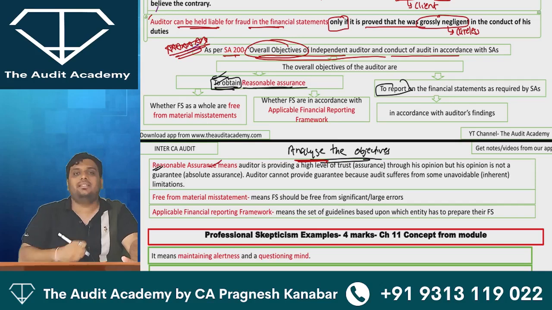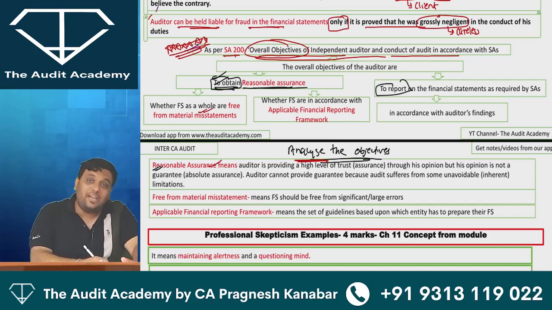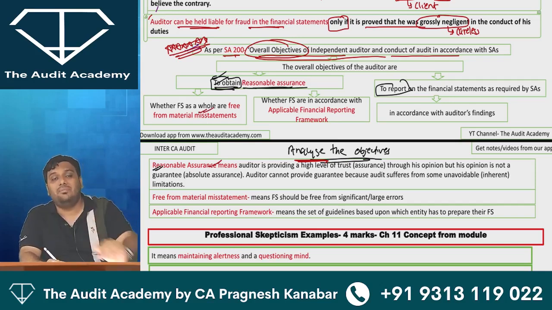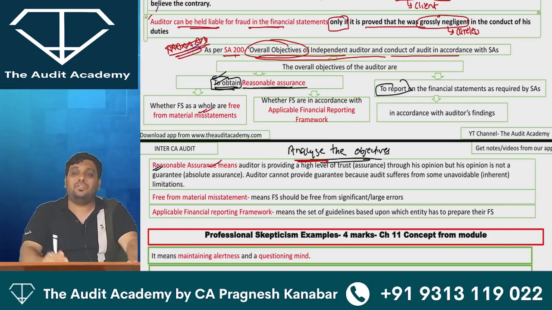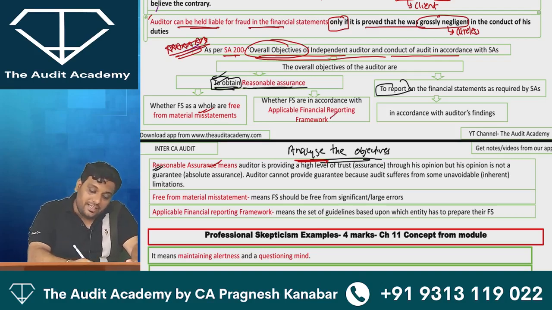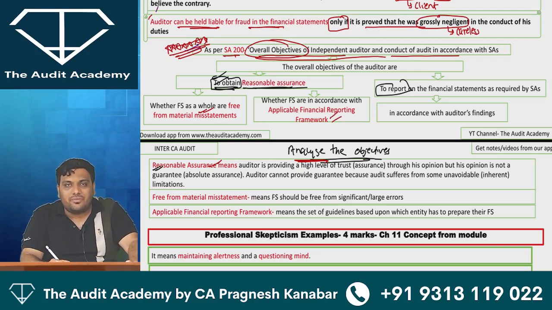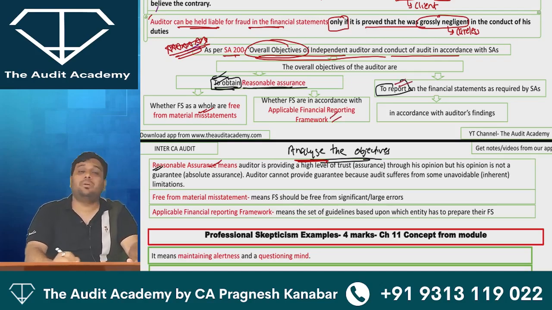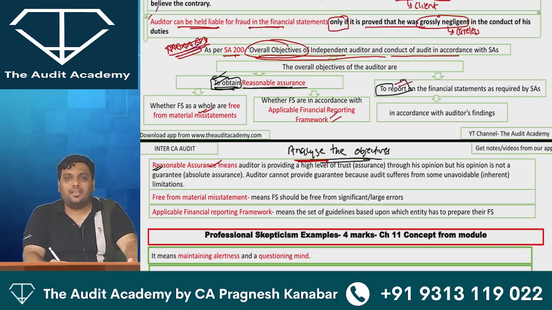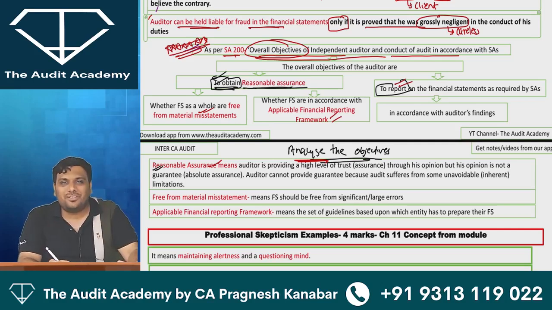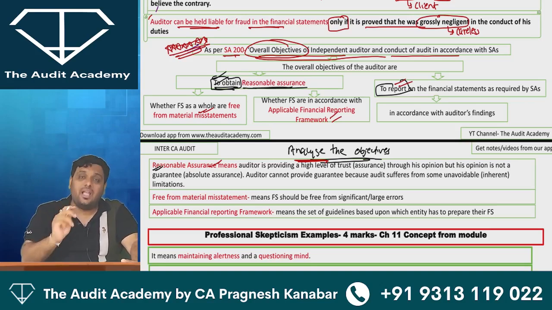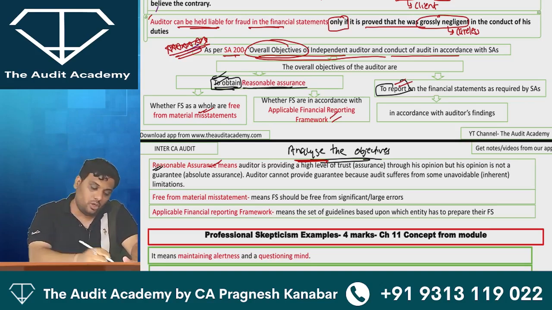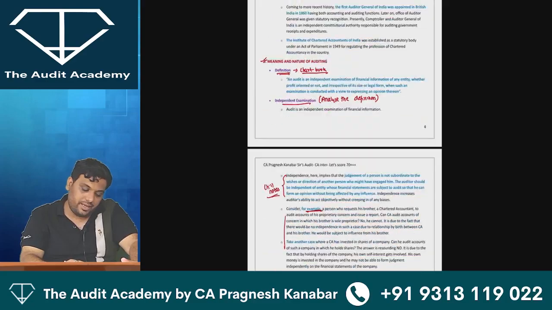You say what is reasonable assurance. Then you say that financial statement should be free from material misstatement. Means there should not be any big errors. If there are small negligible errors, then auditor can ignore that. Then you tell them what is applicable financial reporting framework. Then you say that auditor will have to prepare a report as per standards on auditing, and express his opinion in that report. Understood? Every single line you will take and you will just expand. However, I will show this from the main book also. Look at this, everyone over here.